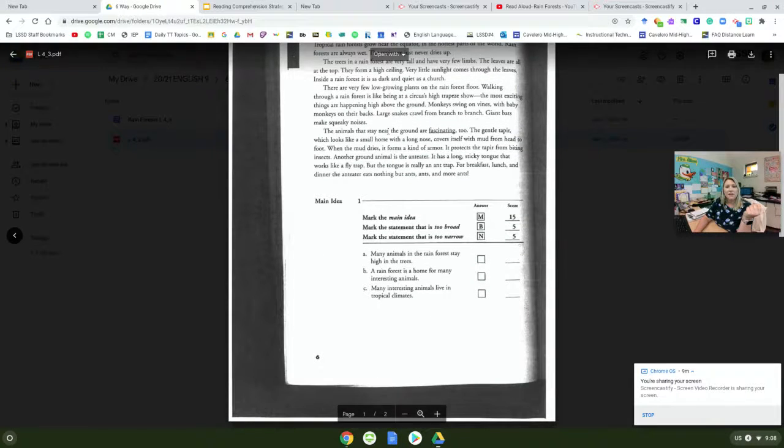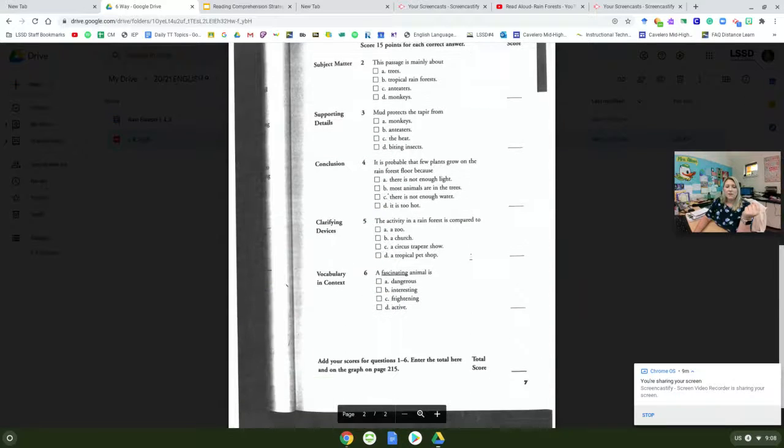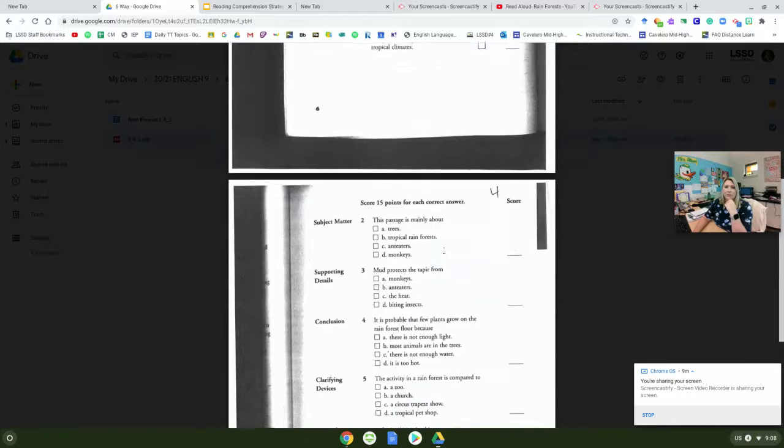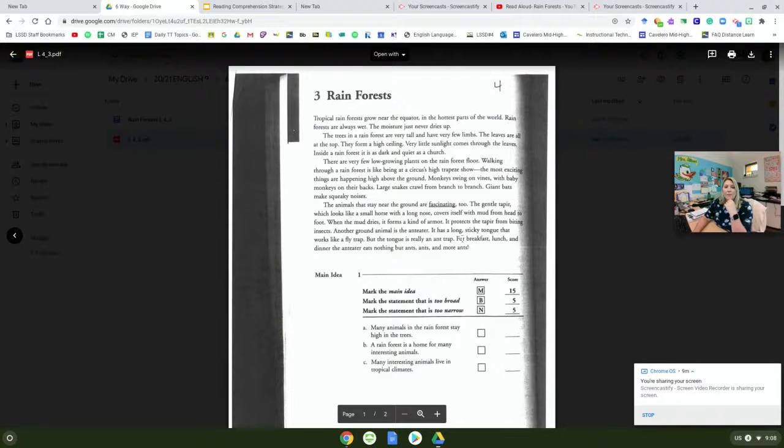It says the animals that stay near the ground are fascinating too. So are they dangerous too? Are they interesting too? Are they frightening too? Or are they active too? They are active, but in this case, fascinating means interesting. So that would be B. And that is how we go through a paragraph.